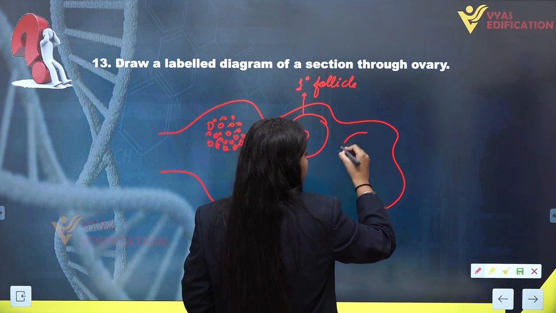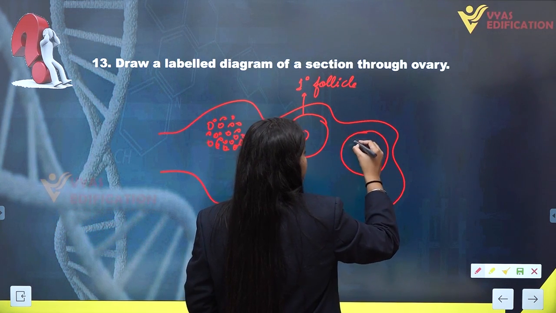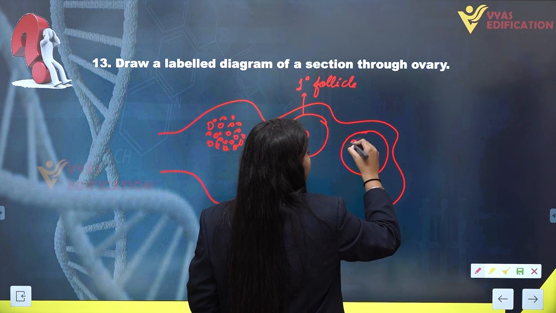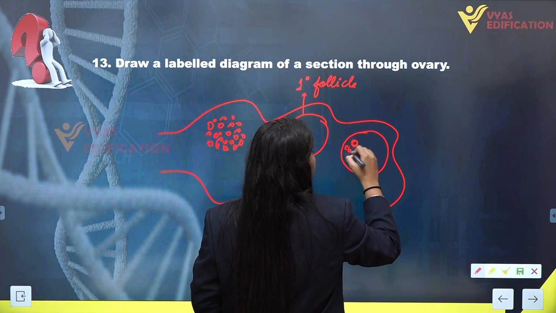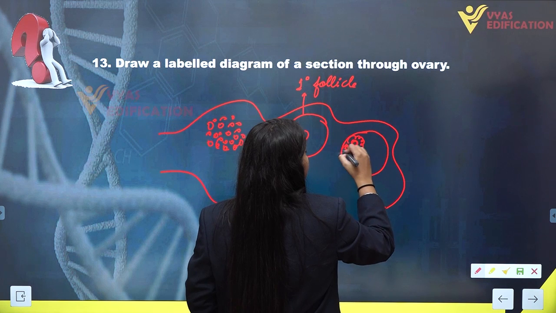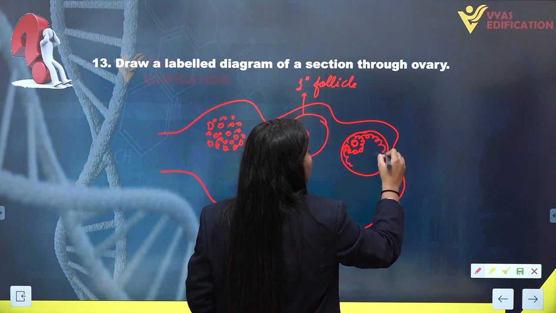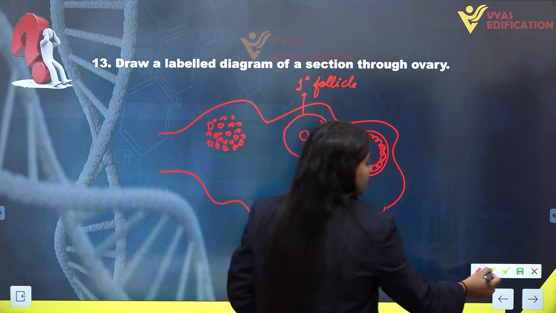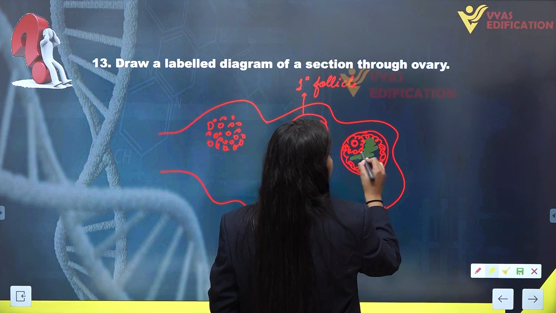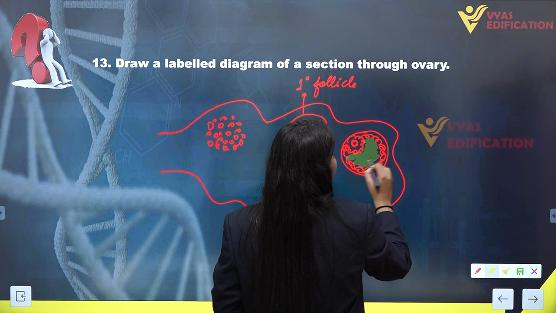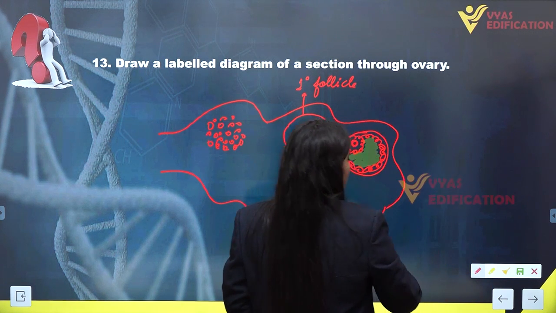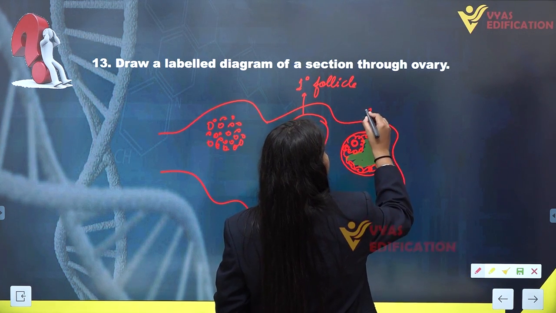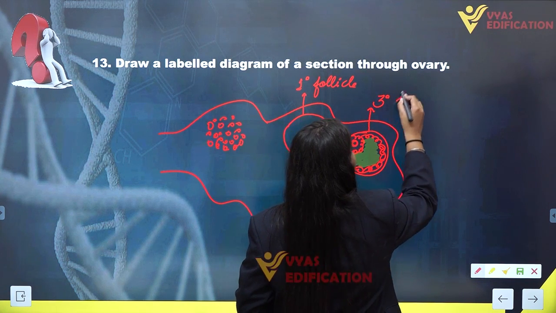Let's make a tertiary follicle over here, which has the secondary oocyte, granulosa cells, and a fluid filled cavity, shown in yellow color. This fluid filled cavity is the antrum. So we can mark this as the tertiary follicle.